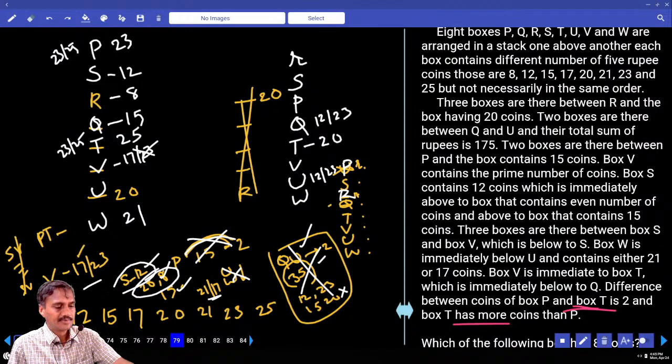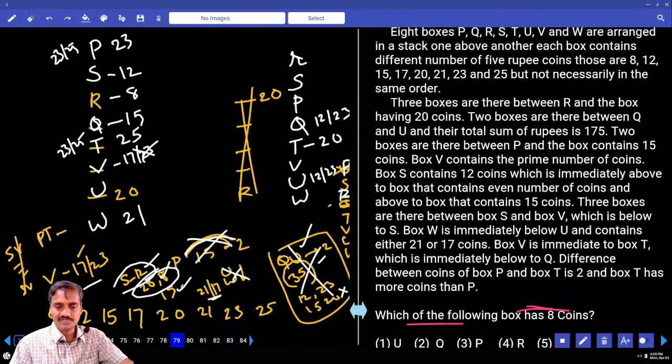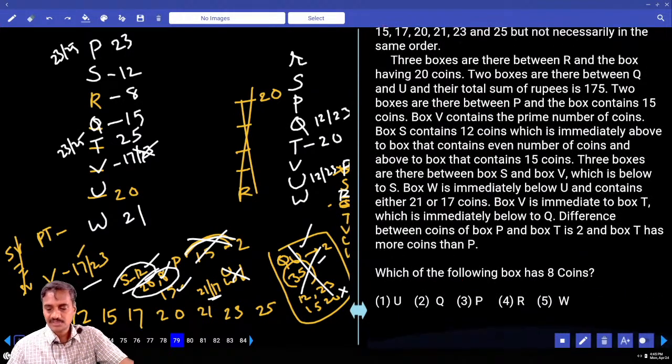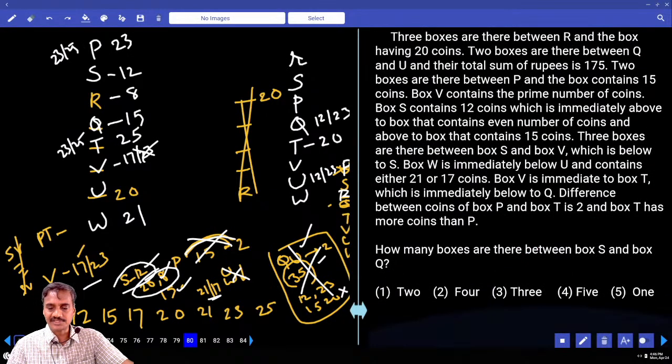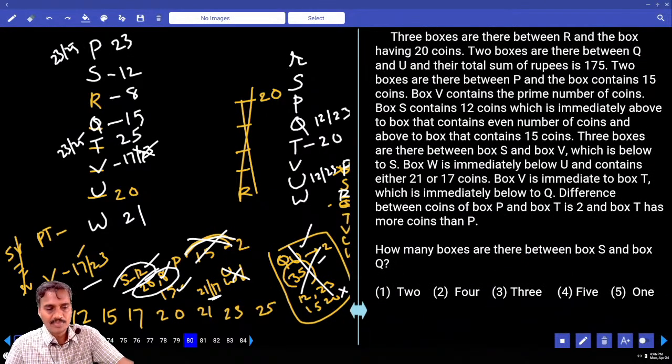Clerk Prelims paper number 3. Any questions? Now question number 79. Which of the following boxes has 8 points? Now which box is having 8 points here? The box that is having 8 points is R. Question 80: how many boxes are there between S and Q? Now between S and Q, there is exactly 1, that is the choice.